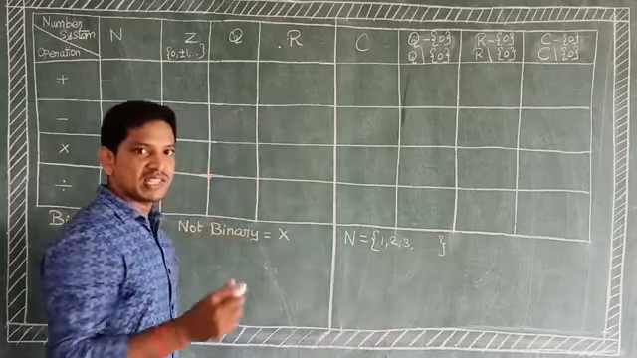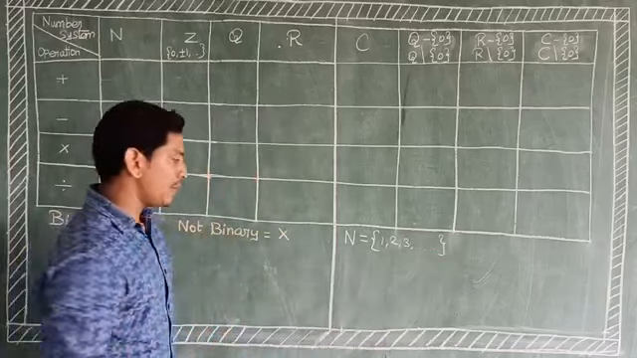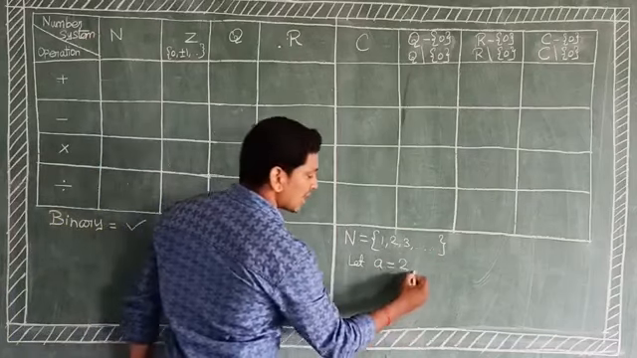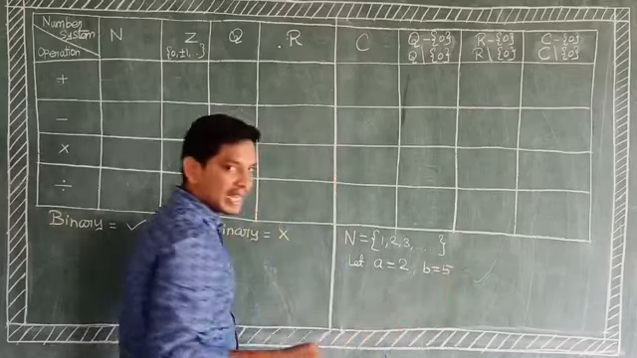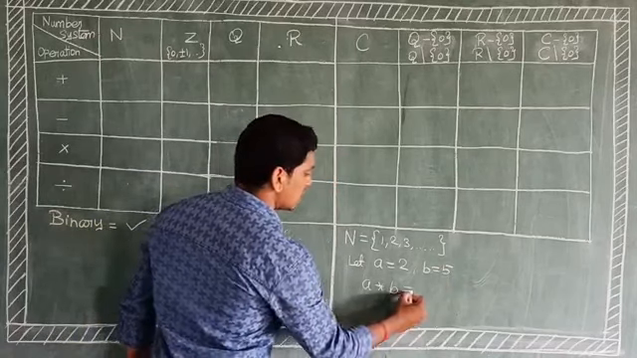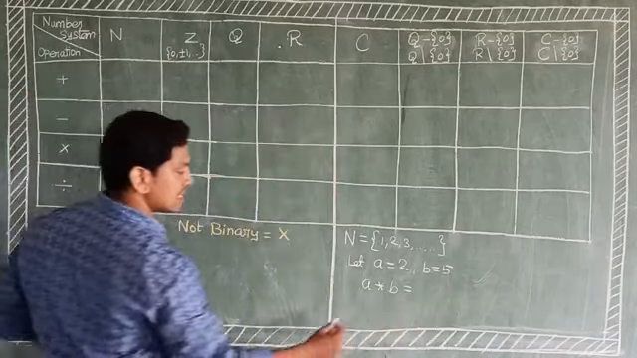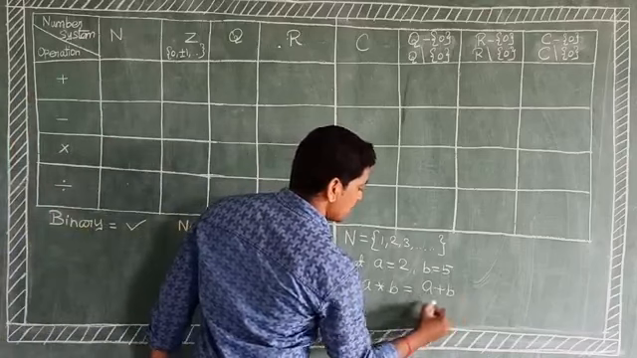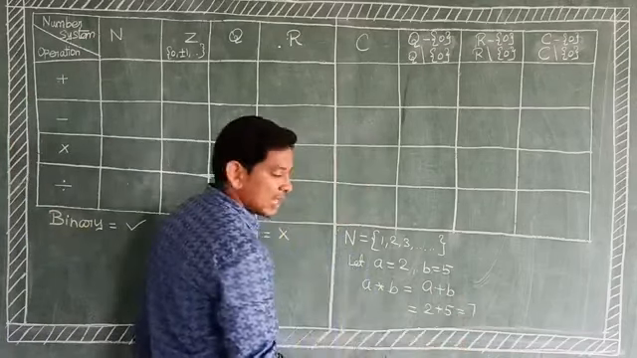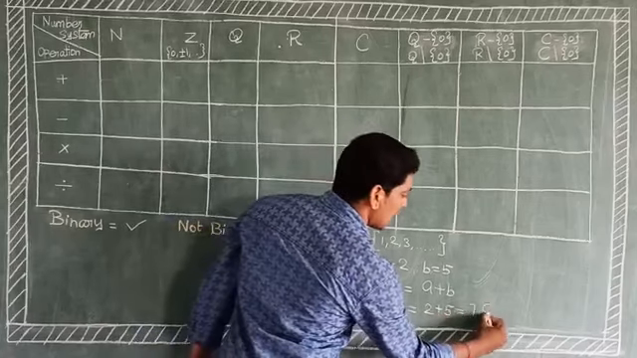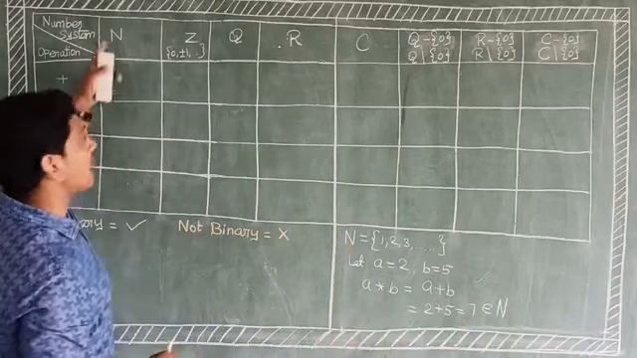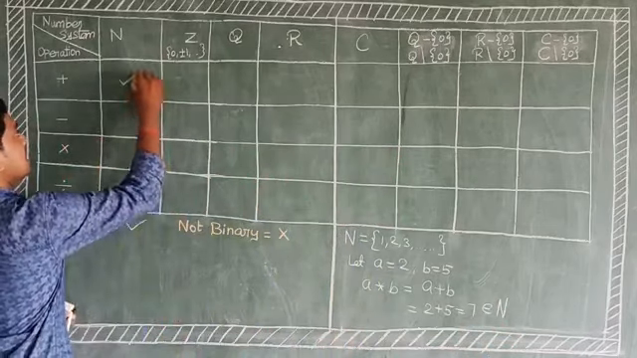What is the definition? Binary means we take two elements, let one be A equal to 2 and another element B equal to 5. We take any two elements. The binary operation addition means A plus B equals 2 plus 5, equal to 7. Then the resultant, that is the outcome, belongs to capital N. Therefore, the operation addition on natural numbers is binary.